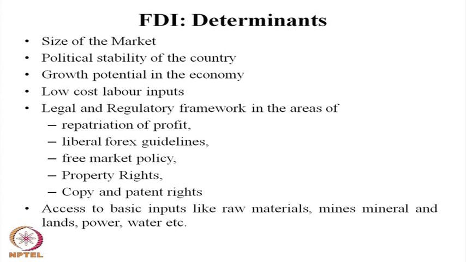India and China are the biggest markets in the world, so most foreign direct investment is generally coming to India and China. Because of the huge market, the domestic economy keeps growing despite the world recession. India is growing at 5 to 7%. Similarly, China is also growing at 6 to 9% despite the world recession. So these are the growth regions, growth centers. For that reason, foreign direct investments are coming to these countries.